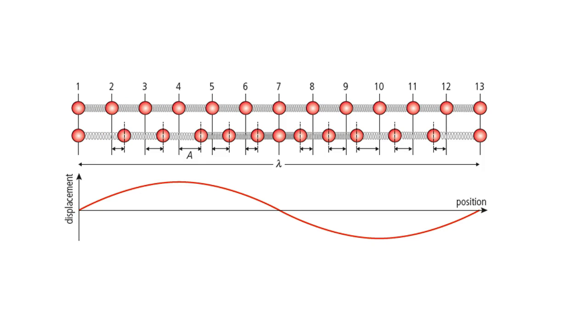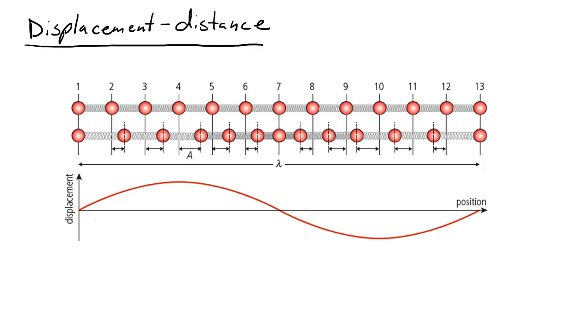The next type of graph that we're going to talk about is a displacement distance graph, or a displacement position graph. In this graph, I like to think of it as if I were to take a snapshot of a wave at a specific time; that's the way the wave would look at that specific time.